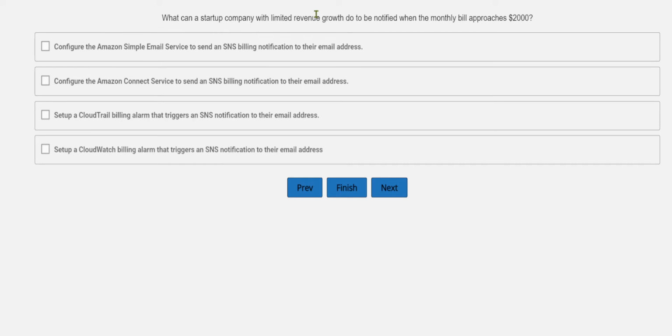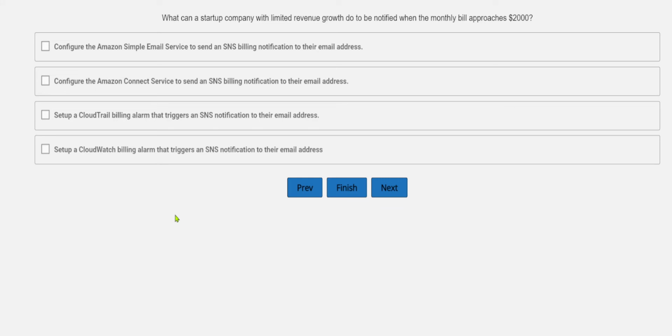What can a startup company with limited revenue growth do to be notified when the monthly bill approaches $2,000? Okay, so it is again about a notification. When will it be notified? When your monthly bill approaches $2,000. Let's see what options are available.